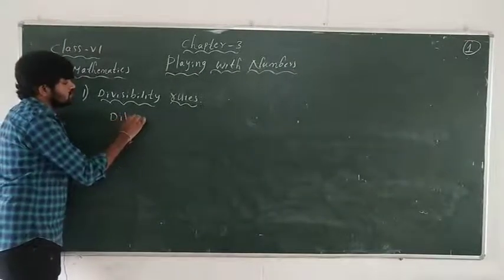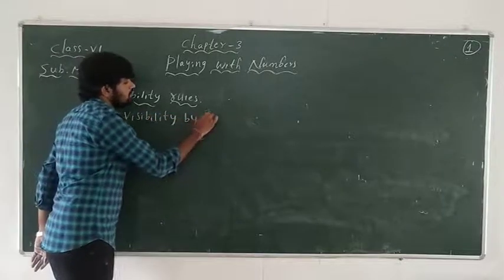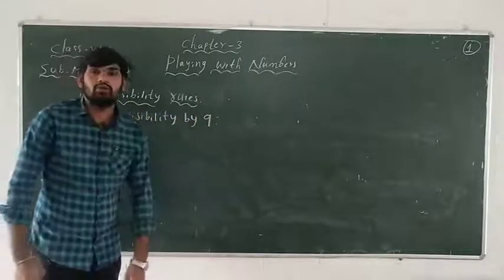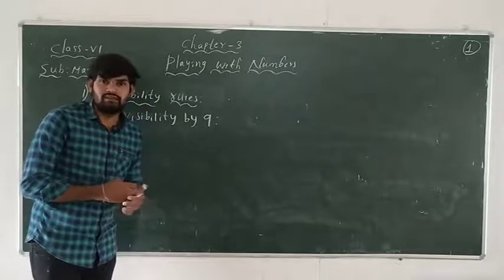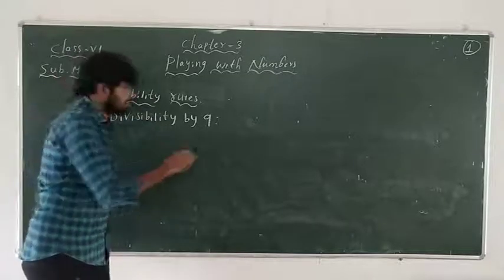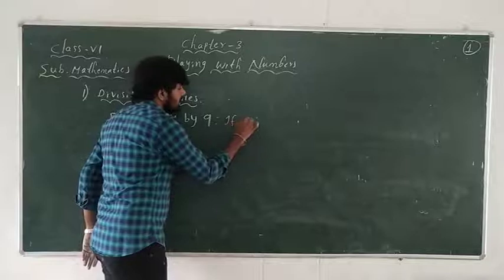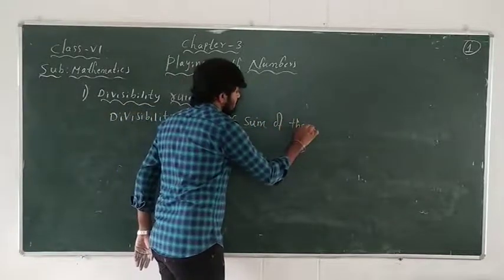Okay, now divisibility by 9. So what is the divisibility by 9 rule? You want to check whether the given number is divisible by 9 or not. You could actually do the division, but without doing the division, how can we say that? So for that, what is the statement?